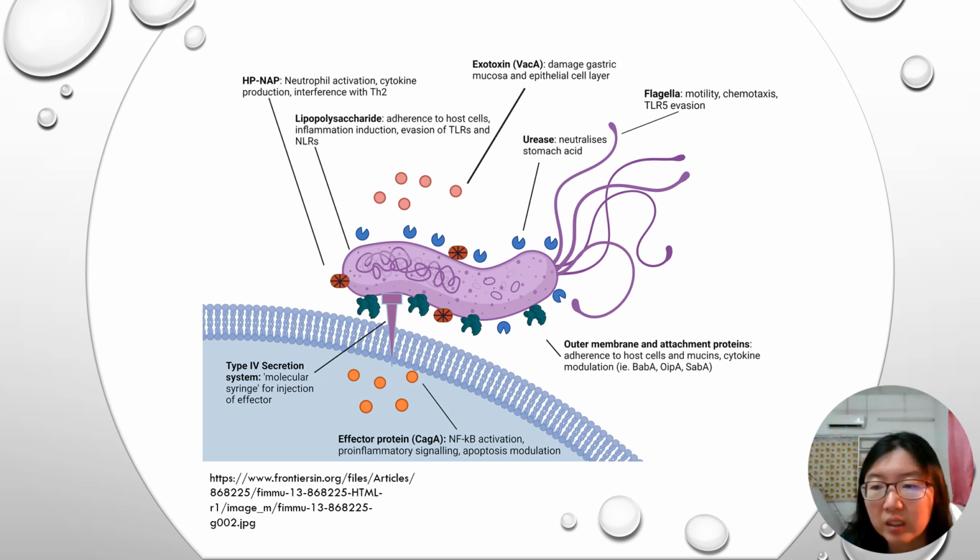Urease is an enzyme produced by H. pylori to break down urea to carbon dioxide and ammonia via hydrolysis. And there are other outer membrane proteins such as BabA, OipA, and SabA that are adhesins, which help the pathogen to adhere to the host cell. And CagA was actually brought into the cytoplasm through the T4SS system and causes pro-inflammatory signaling and apoptosis modulation.